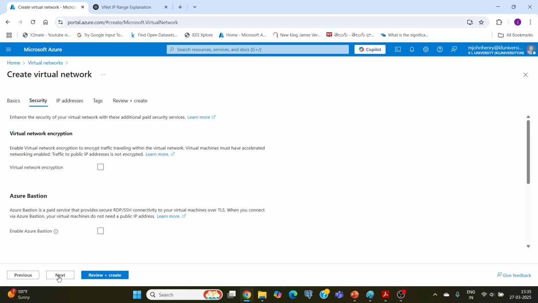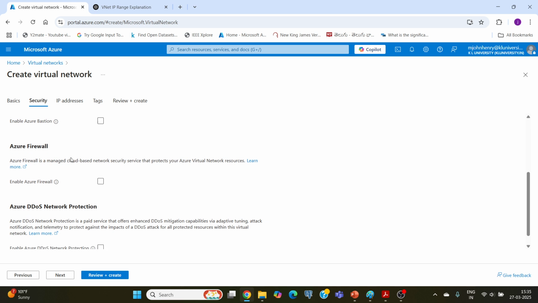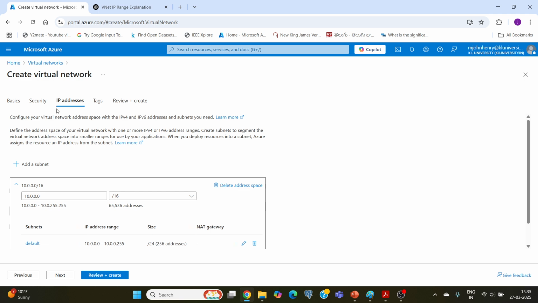Click on next. The next one is the security part. No need to select anything here in the security part as far as this experiment is concerned. Click on next again. Now it is very important: IP addresses.